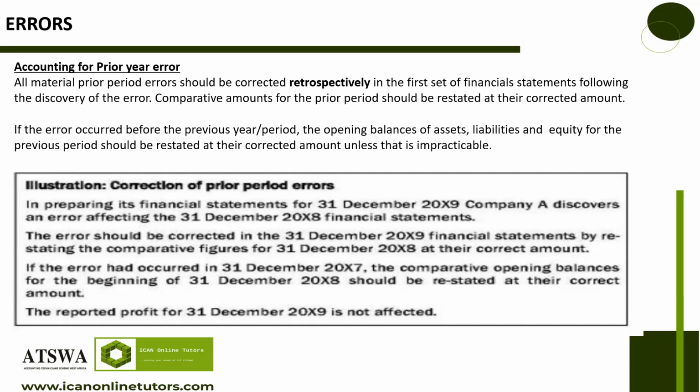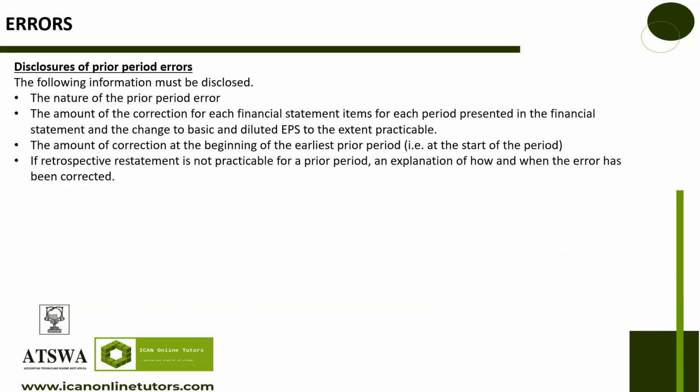So you go back, which was what I explained before, and you correct those places where the errors have been noted. Then let's look at the disclosures of prior period errors. What's the disclosure requirement? The following information must be disclosed: the nature of the prior period error. What's the nature? Did it affect assets? Was it retained earnings that was calculated wrongly? What kind of error is it? Was it that you transposed numbers? Do you understand? Whatever the error is, you disclose it.